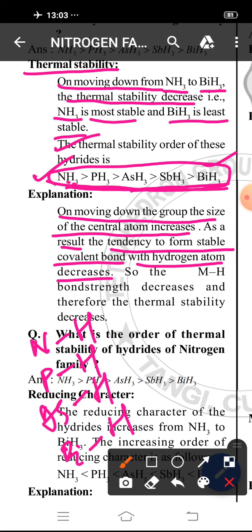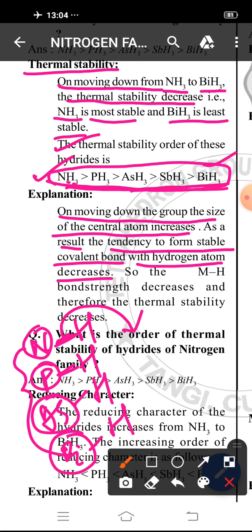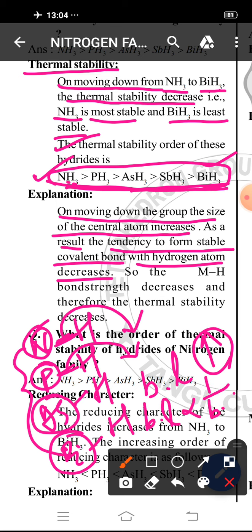a covalent bond with hydrogen. The hydrogen atom is fixed, but the central atom changes, and its size also changes, meaning the size increases. As a result, the bond length between nitrogen and hydrogen, phosphorus and hydrogen, also changes. With increase in size, bond length increases. So from NH3 to BiH3, bond length increases. We know that bond length is inversely proportional to bond strength. So with increase in bond length, bond strength decreases.